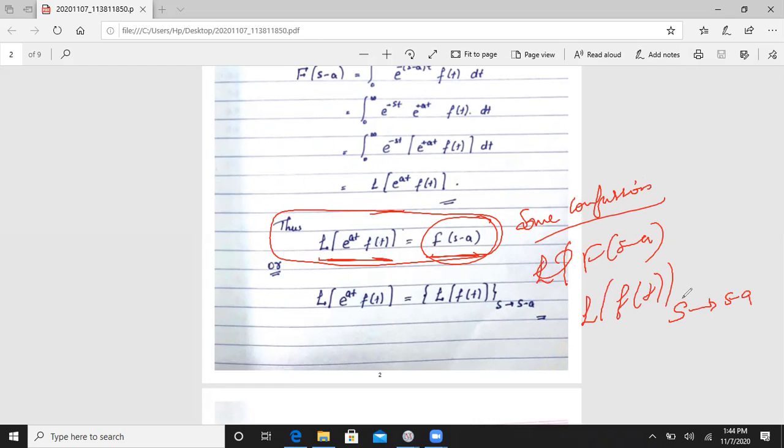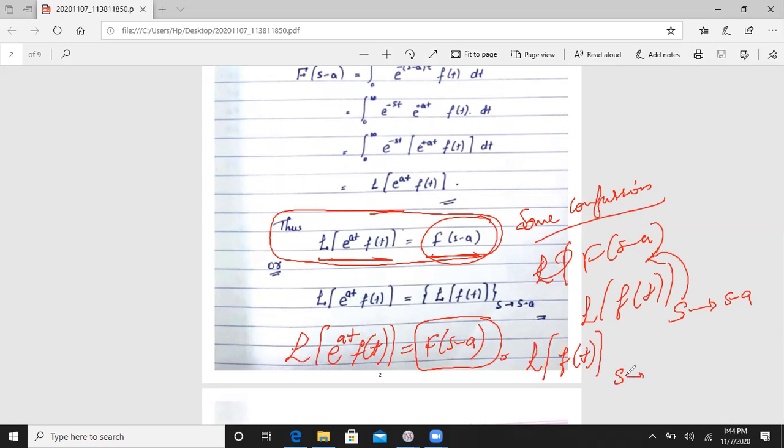That means instead of writing s, we will write s minus a. So Laplace transformation of e to the power at f of t is equal to F of s minus a is our answer. Instead of writing this function, we will write Laplace transformation of f of t where s tends to s minus a. I hope now you are clear.